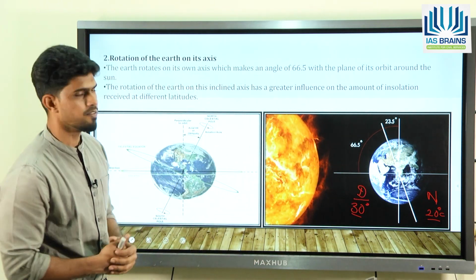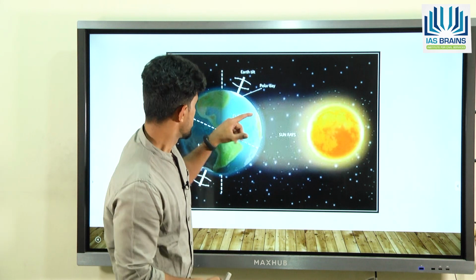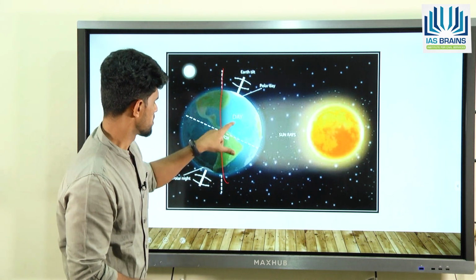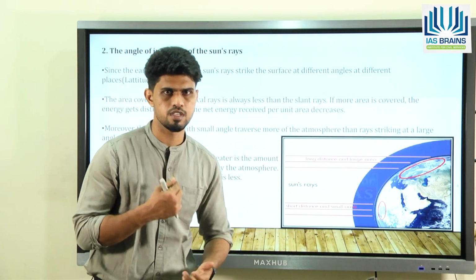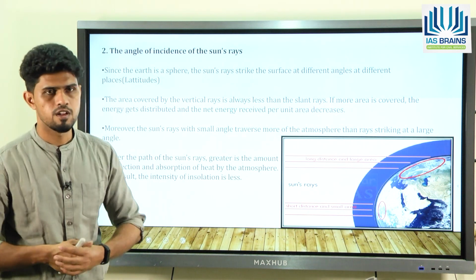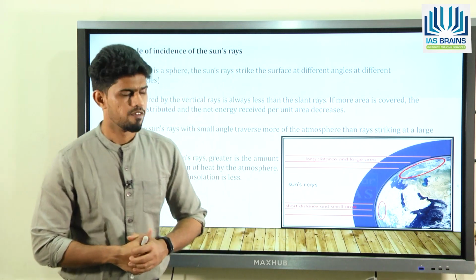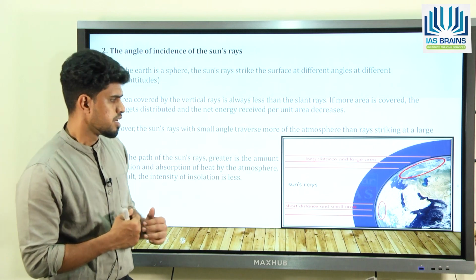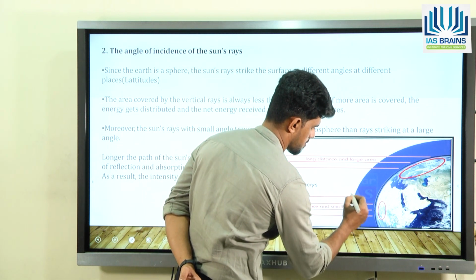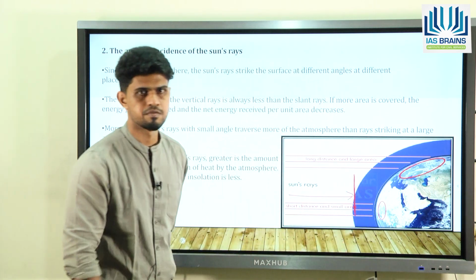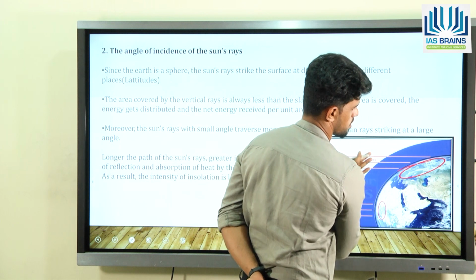So this is the second factor that is going to vary the amount of insolation. You can see here, this is the circle of illumination, this is the day part, and this is the night part. During the day the temperatures are different, during the night the temperatures are different. The third factor is the angle of incidence of the sun's rays. We have already discussed this in the first or second slides, where we saw that the tropical part receives more heat because the rays fall vertically, perpendicular to the surface, and the rays keep falling more slantingly as they go towards the polar regions.